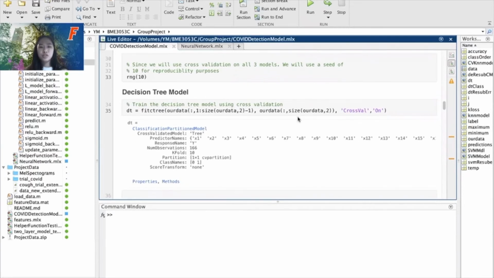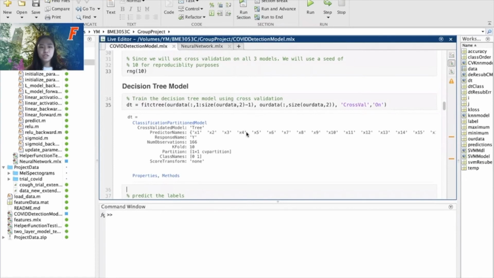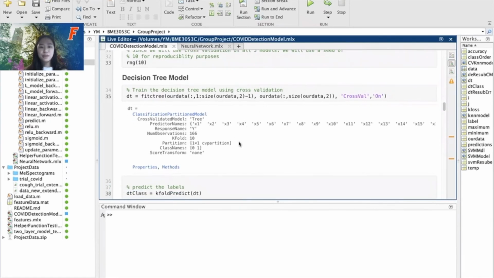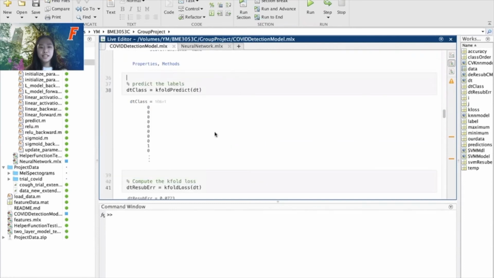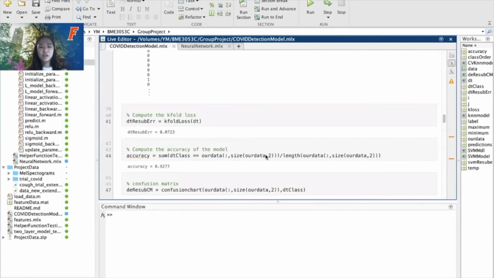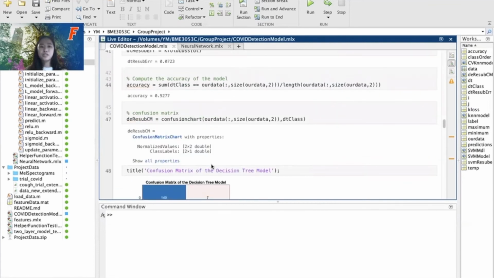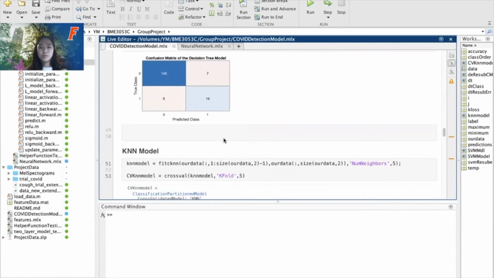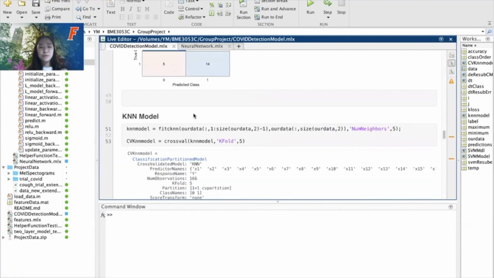Cross-validation is used across all of our models to ensure that our model has the best performance possible. So the first step is cross-validation, and then we calculate the loss, and the accuracy of the decision tree model is about 93%. We also display the confusion matrix. The steps are the same or similar for the next 2 models.